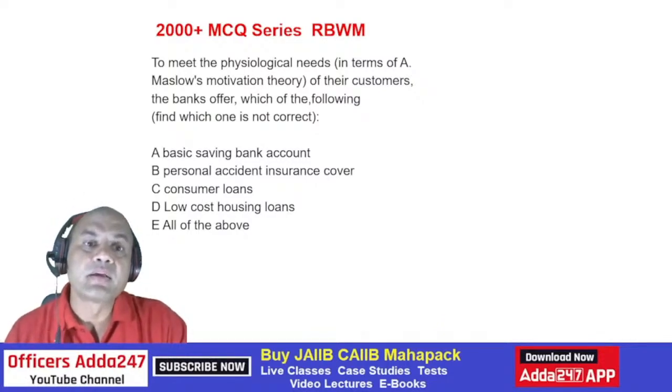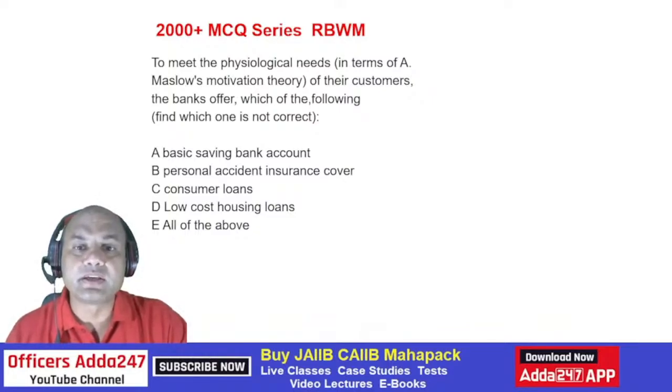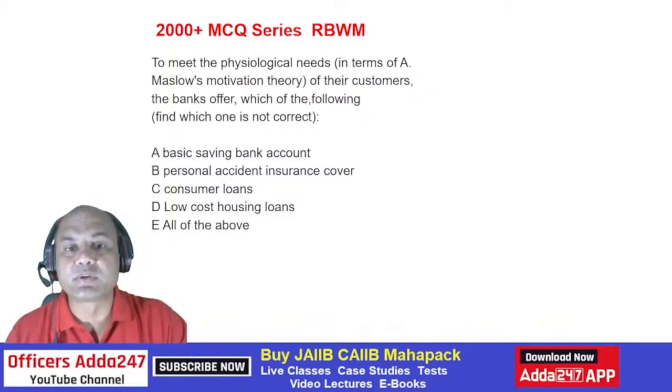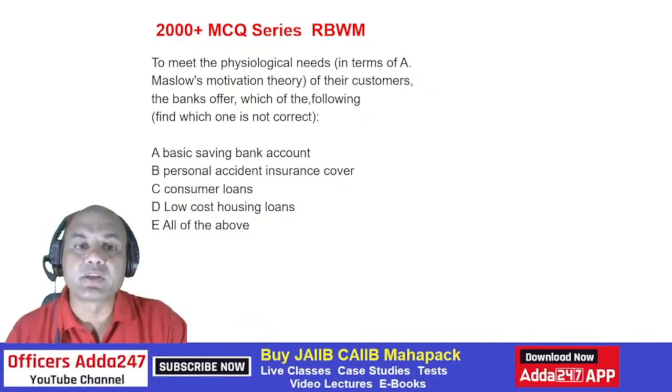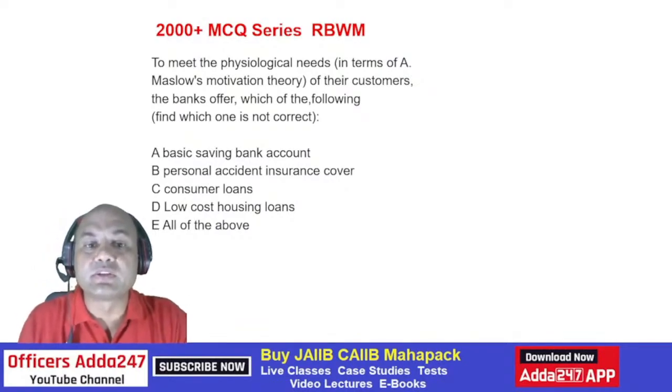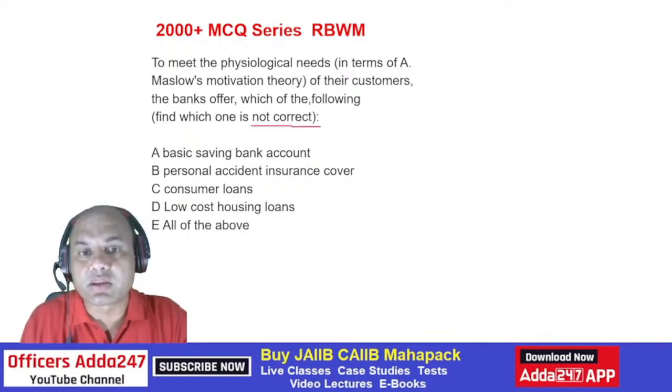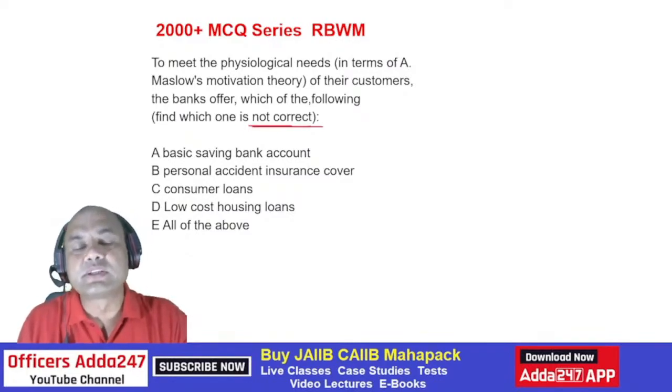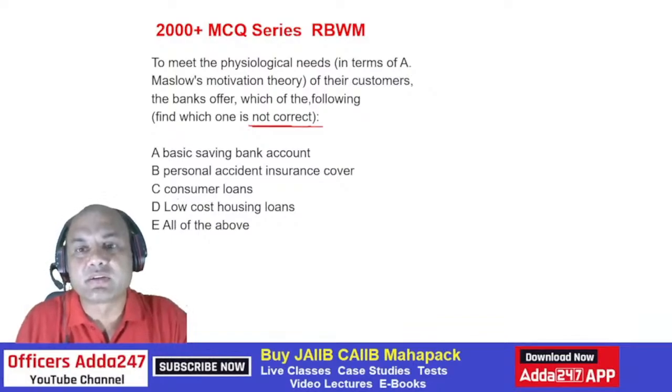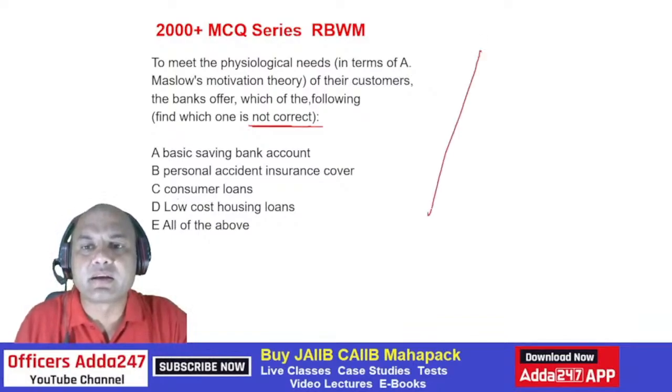To meet the physiological needs in terms of Maslow's motivation theory of their customers, banks offer which of the following? Find which one is not correct. Firstly, understand what is Maslow's theory. It's a typical triangle, right? Many of you might have studied this, right? Typical triangle.